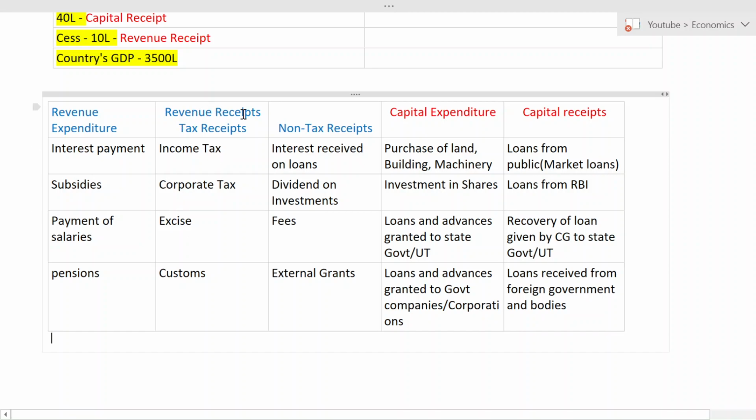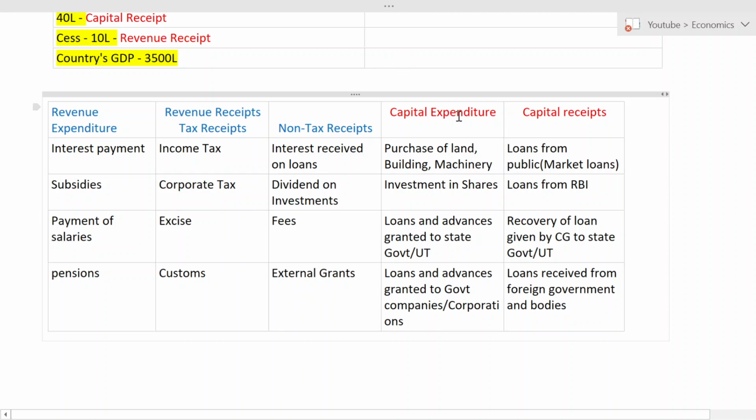Okay. See, in case of revenue receipt, there are two types. One is tax receipts, another is non-tax receipts. Non-tax receipts are receipts where you get income but not in the form of tax. Tax receipt is a receipt in the form of tax, like income tax, corporate tax, excise, customs. And non-tax receipts: interest received on loans, dividend on investment, fees, external grants. Now don't get confused about external grants. External grants means giving some money in addition, so it is not a tax.